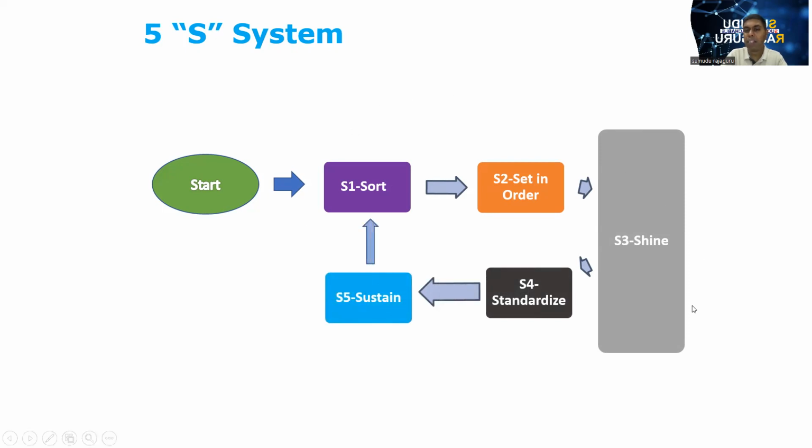So this is a never ending circle. When we come to the fifth element, sustain, then again we have to conduct the sorting activity, because unwanted things get accumulated. So we can sort again, then set in order, and go through this loop again and again. So this is a never ending journey.